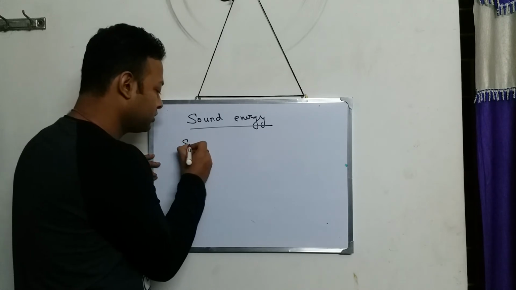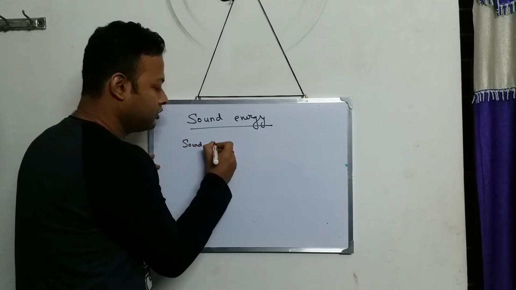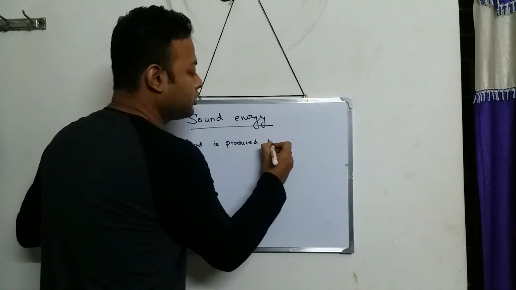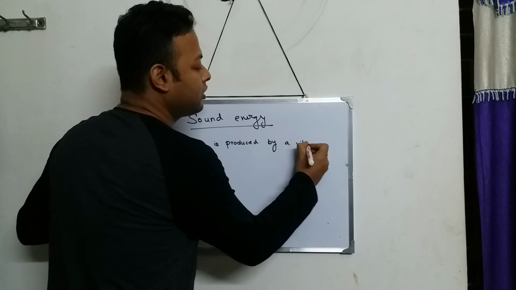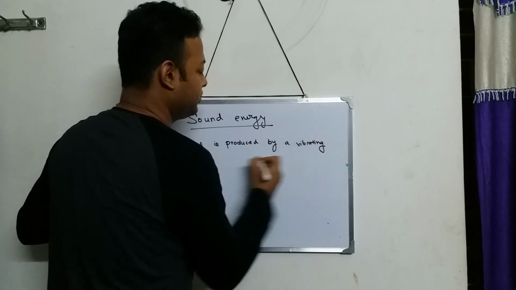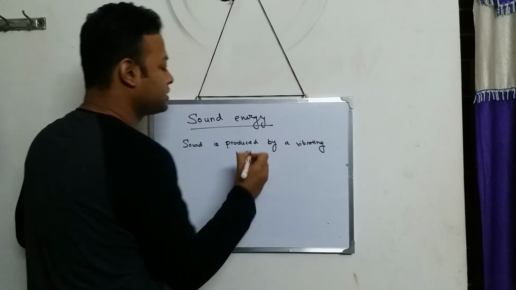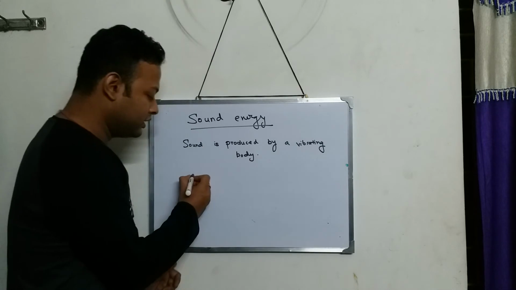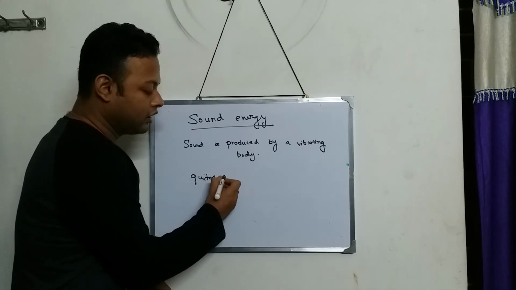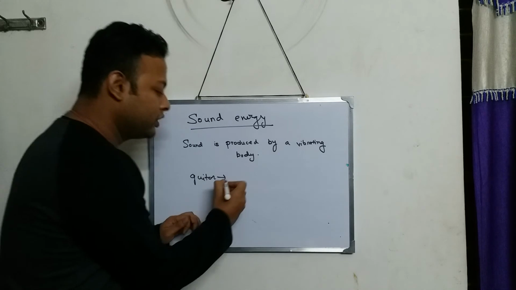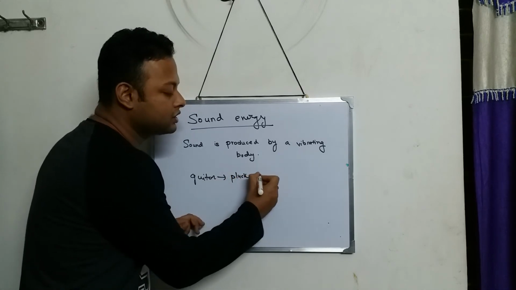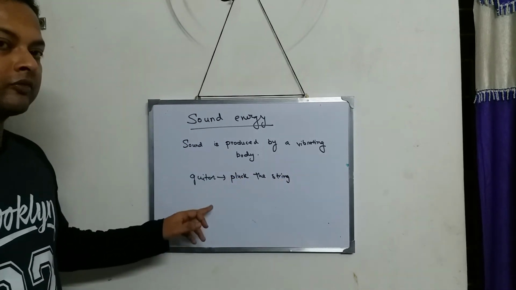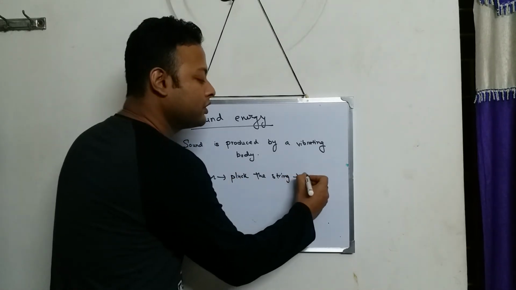Sound is produced by a vibrating body. Sound is produced by a vibrating body always. You take a guitar, and what do you do? You pluck the string. You take a guitar and pluck the string. As you pluck the strings of the guitar, what happens? Sound is heard.